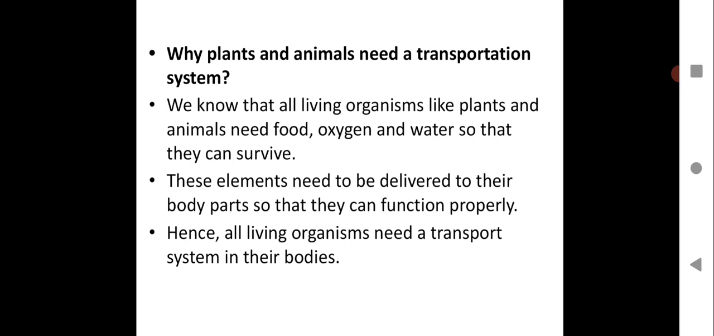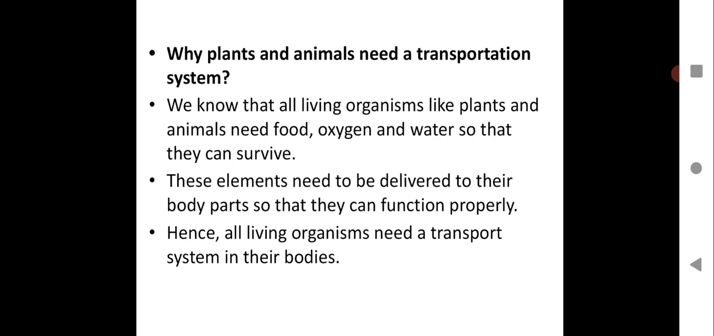Let's see why plants and animals need a transportation system. We know that all living organisms like plants and animals need food, oxygen and water so that they can survive. These elements need to be delivered to their body parts so that they can function properly. Hence, all living organisms need a transport system in their bodies.